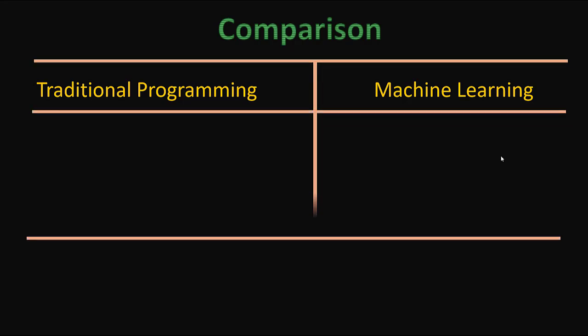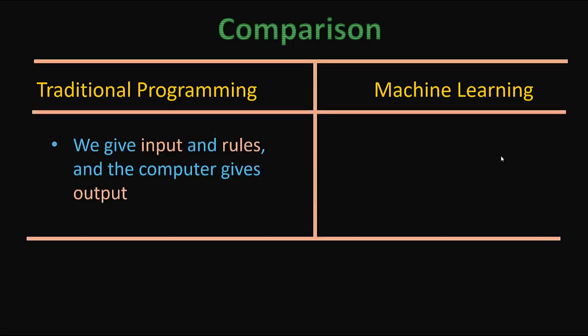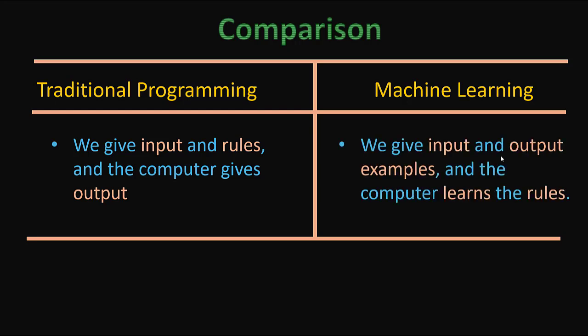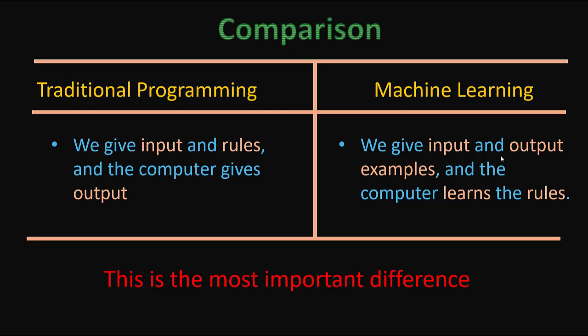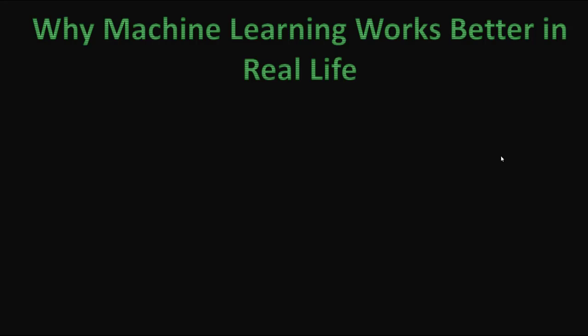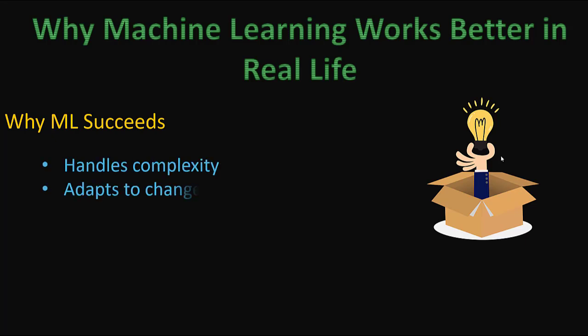Now if we compare traditional programming with machine learning: in traditional programming, we give input and rules and the computer gives the output. In machine learning, we give input, output and examples, and the computer learns the rules. This is the most important difference between the two. Now why does machine learning work better in real life? The reason is that machine learning can handle complexities, it can adapt to changes, and it can learn from new data. This is not possible in traditional programming.